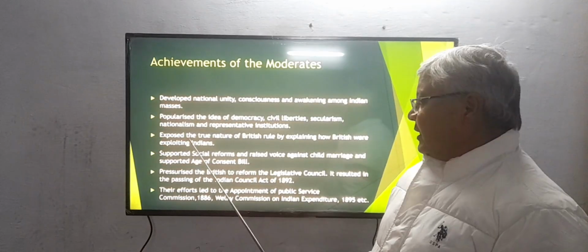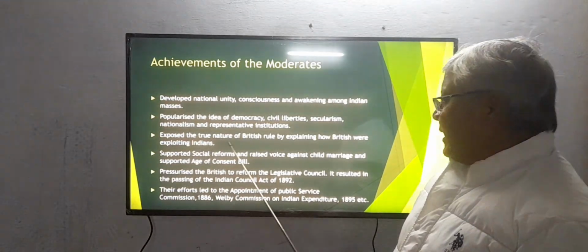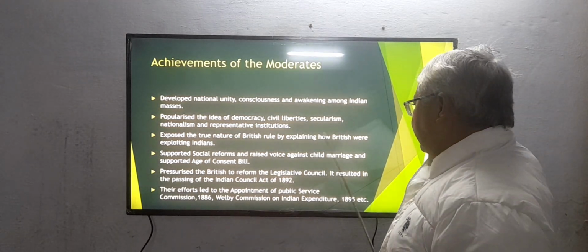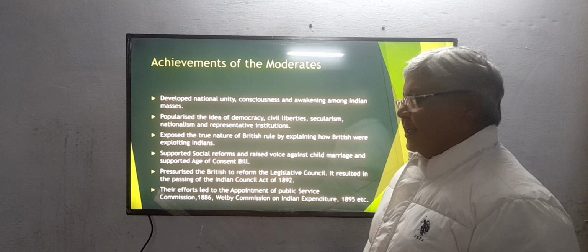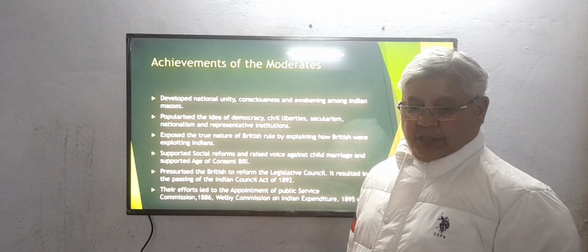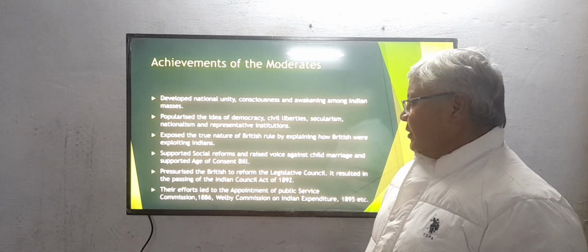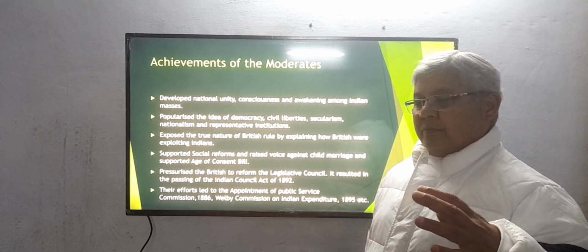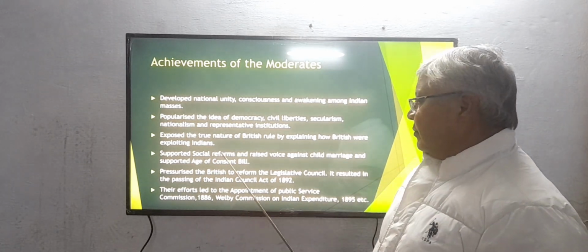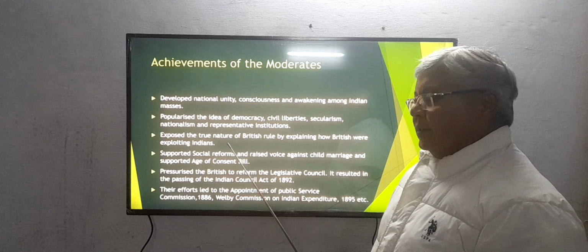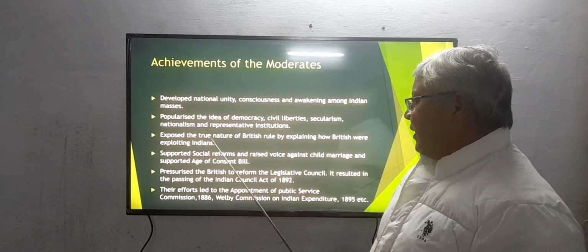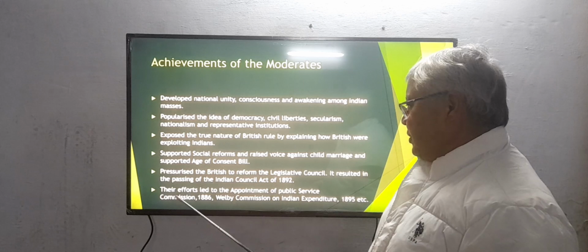One of their other achievements was that they exposed the true nature of British rule by explaining how the British were exploiting Indians. Through drain theory and through other publications in different magazines, they exposed how the British were exploiting the Indians.